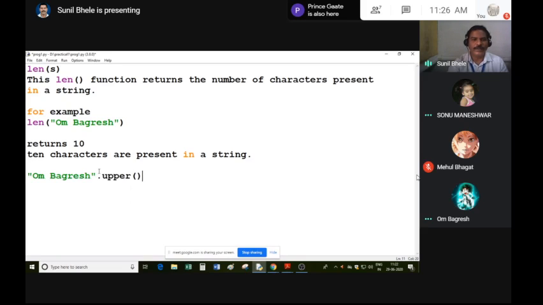Look, methods are called with the help of the dot operator. But a method is also like a function. You can see this is the name of the function and empty parenthesis, or the parenthesis may have arguments. So methods and functions are the same, but the way of calling functions and methods in Python is different. A method is also like a function; it carries out a specific task. But you must know how to call a method or a function in Python. Suppose you want to call upper, then you should not call it like this, upper, and then pass the string like this. You must know how to call a method or a function in Python.